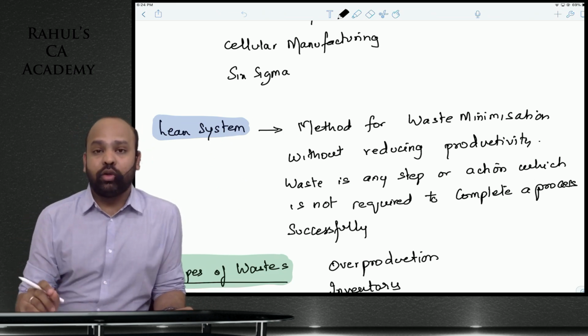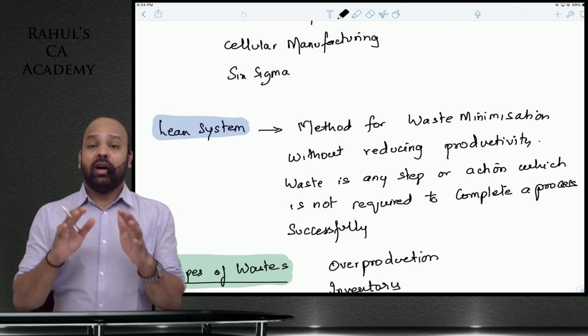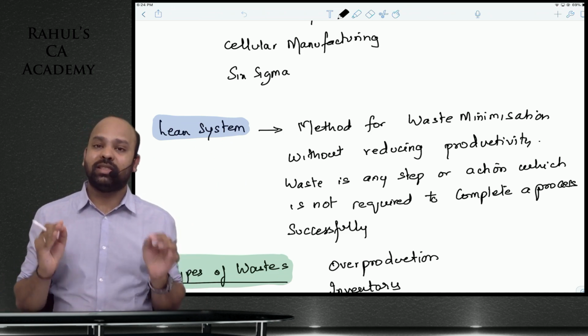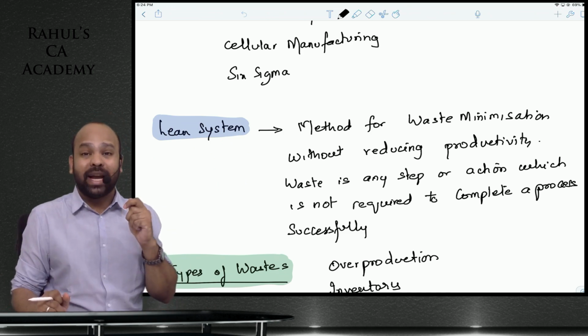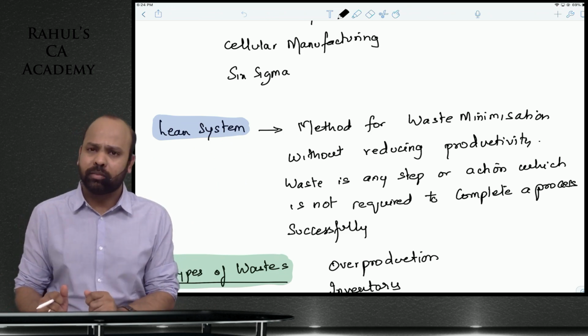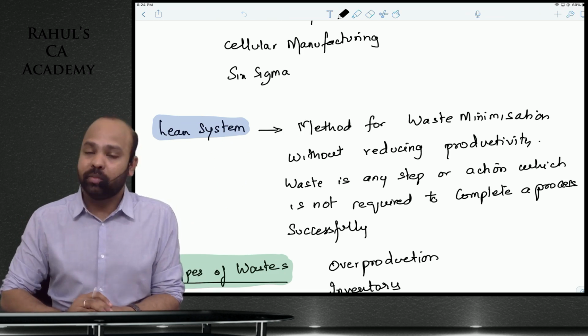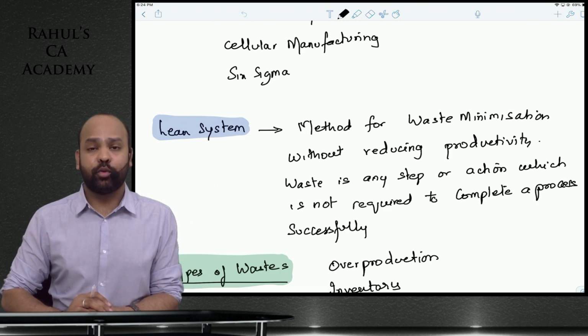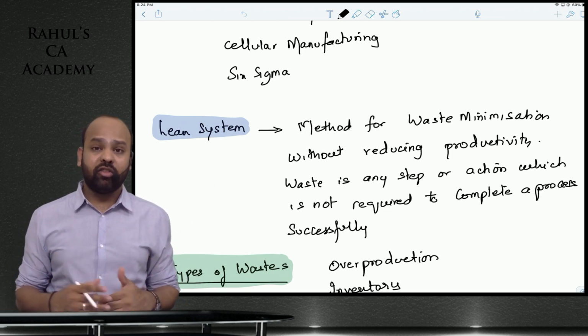Coming back to this, lean system basically talks about minimization of waste. You have to ensure that all the unnecessary activities are eliminated from your business so that you are able to provide a superior quality product to your customer at the least possible cost. That is lean system. There are various ways of minimizing waste.